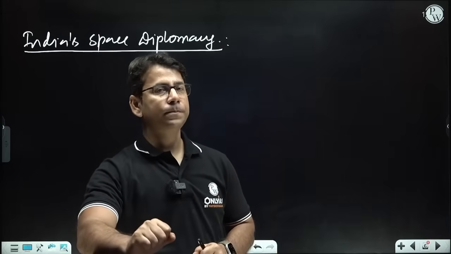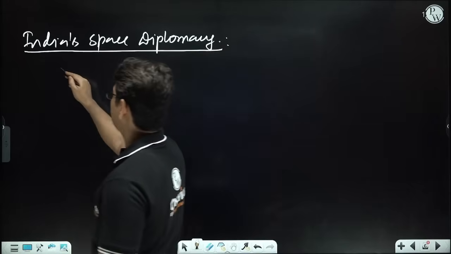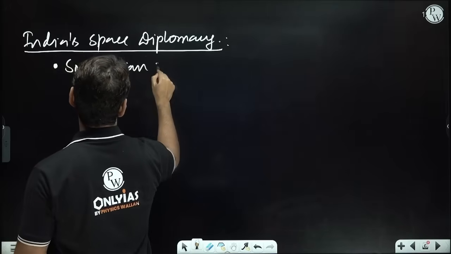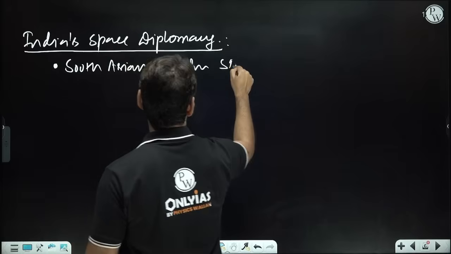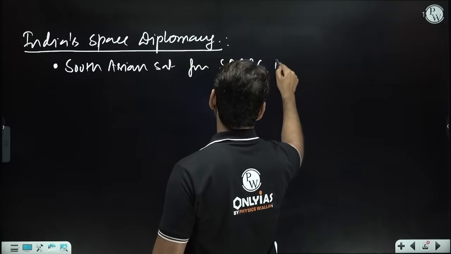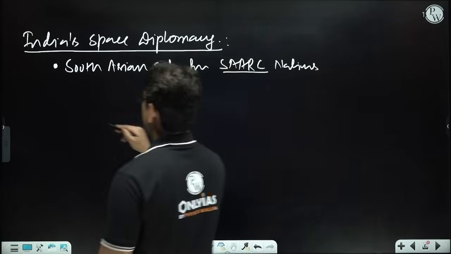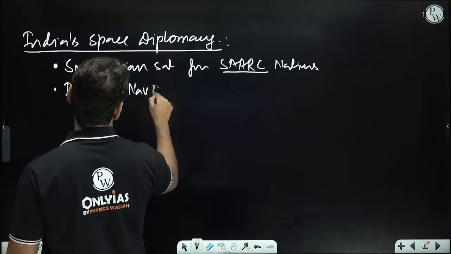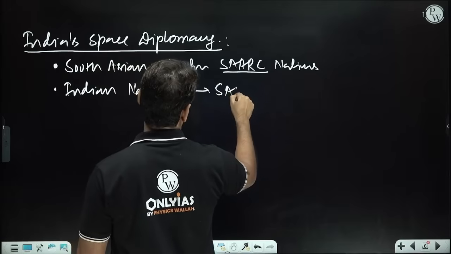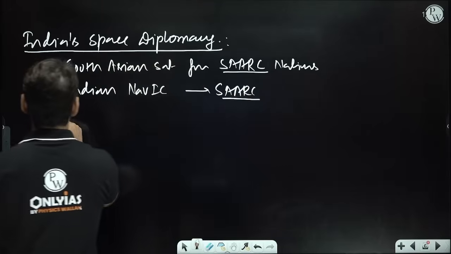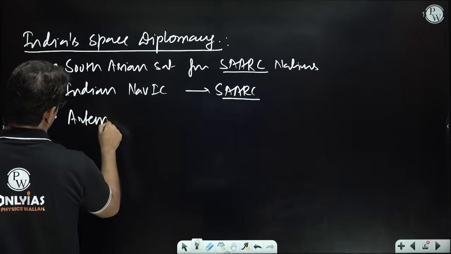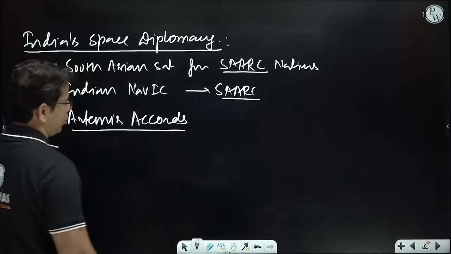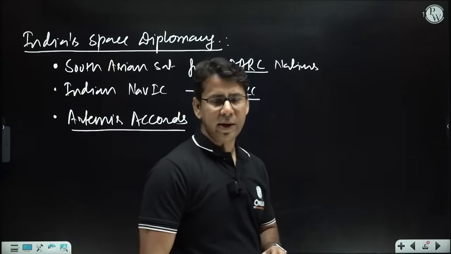So I'll tell you one thing, what India has done. India has launched the South Asian satellite for SAARC nations. Second thing, Indian NavIC is there for SAARC. India has signed the Artemis Accords, and India became the 27th country to sign it, right?